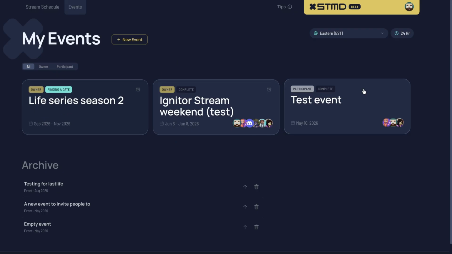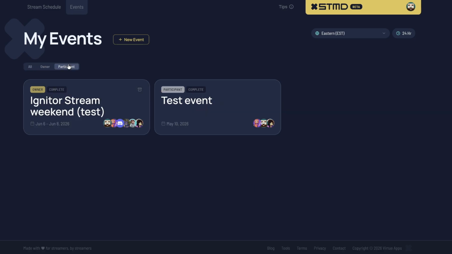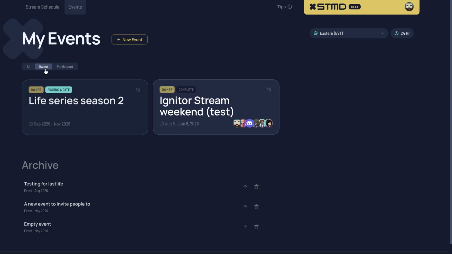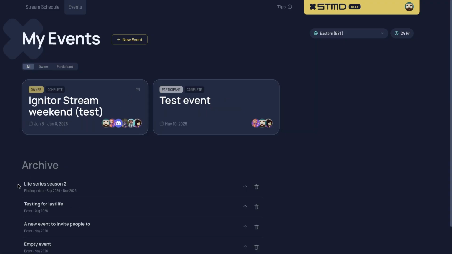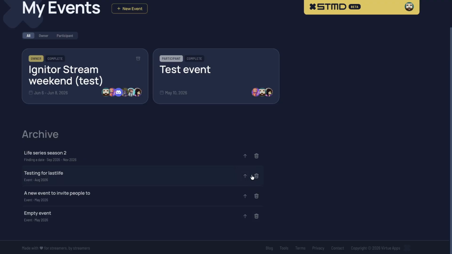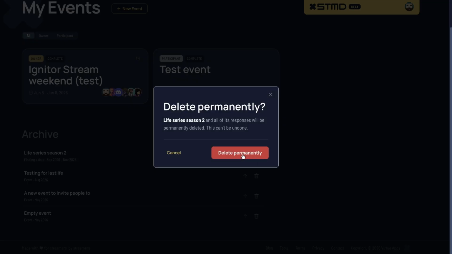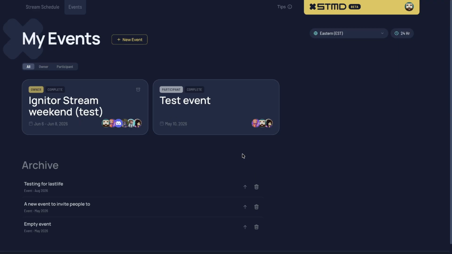You can filter these as well, so other people may create events and add you as a participant. You'll receive the link and you declare your time. So those cards look a little bit different. But yeah, you can filter those as well. And when you're done with it, you can archive those off. So that one we've just created, we can archive it and it'll end up down here. And you can also completely delete things from your archive if you wish. That is how stream events work.